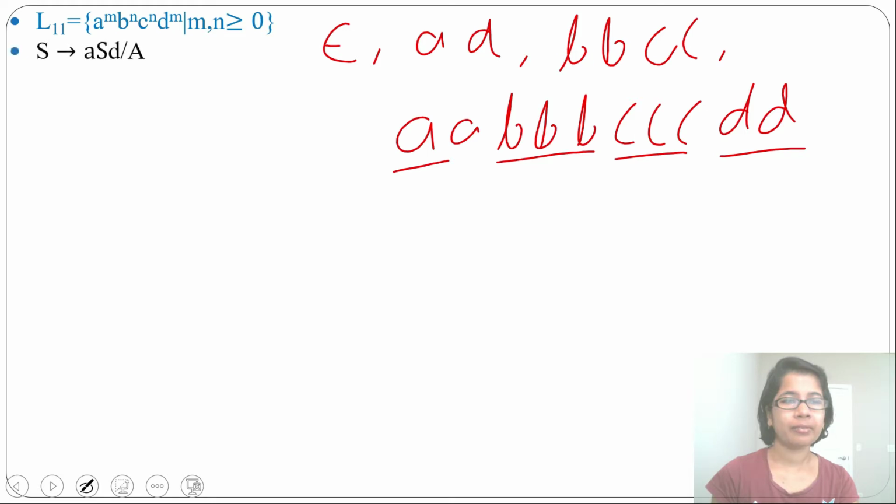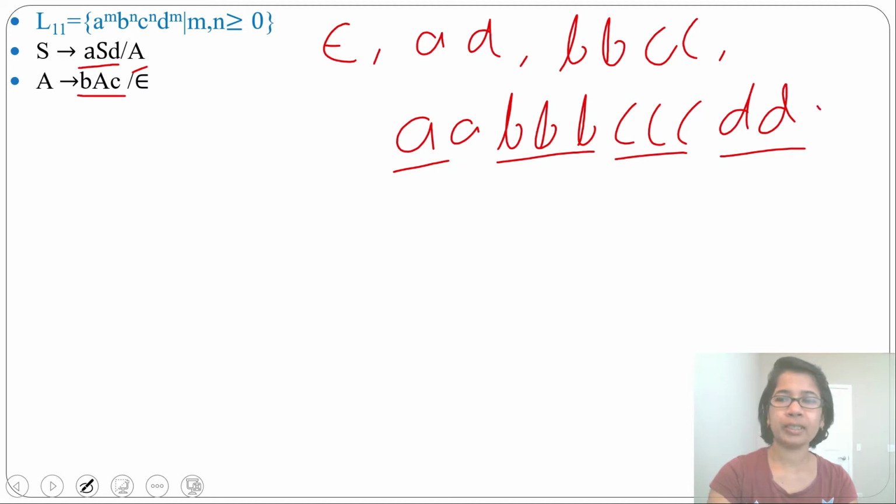Let's write the grammar for this. From S you can derive aSd or A. This aSd will generate an equal number of a's followed by an equal number of d's. Then this A will generate an equal number of b's followed by an equal number of c's. So from A we derive bAc or epsilon.